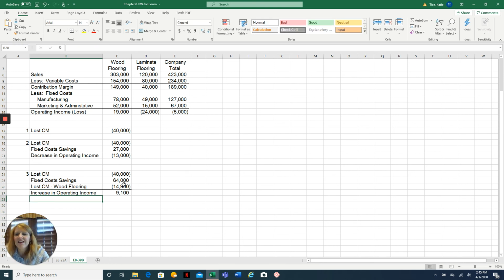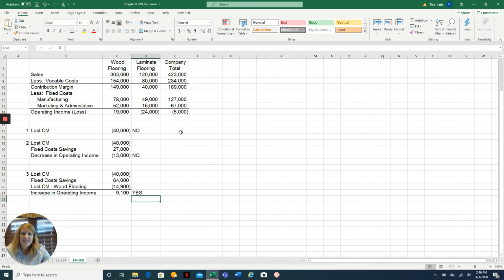So in this case, the fixed cost savings would be enough to offset both the lost contribution margin for laminate flooring and the 10% reduction in our sales of wood flooring. So again, in the first example, you would say, no, we don't want to eliminate laminate flooring. Here we would say, no, we don't want to eliminate wood flooring. But here we would say yes, because according to these projections, that would actually increase the operating income.